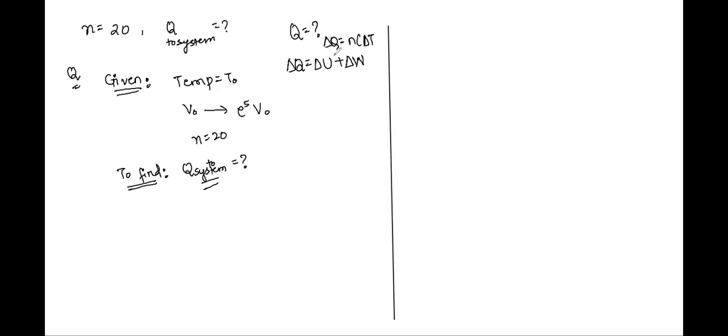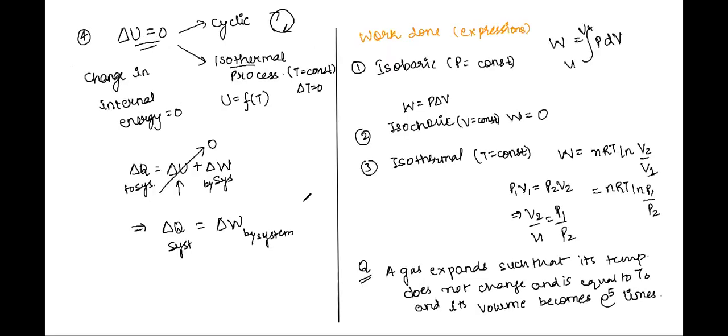Since this is a constant temperature process, maybe writing this one would not work. Let's see if we can find out the expression for change in heat energy via this expression. Now, do we know anything else? Do we know something about delta U for an isothermal process? Delta U is equal to delta W? Think again. Delta U for an isothermal process is zero.